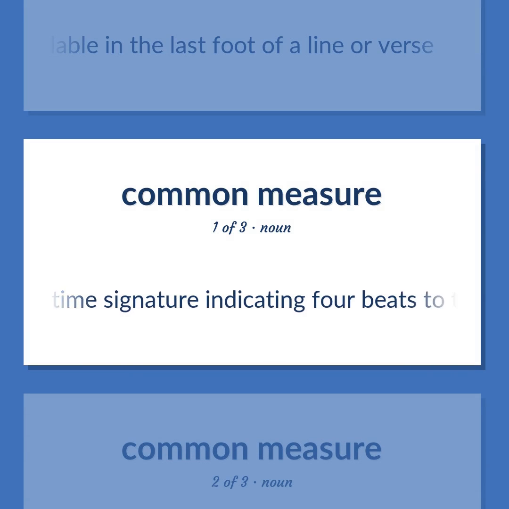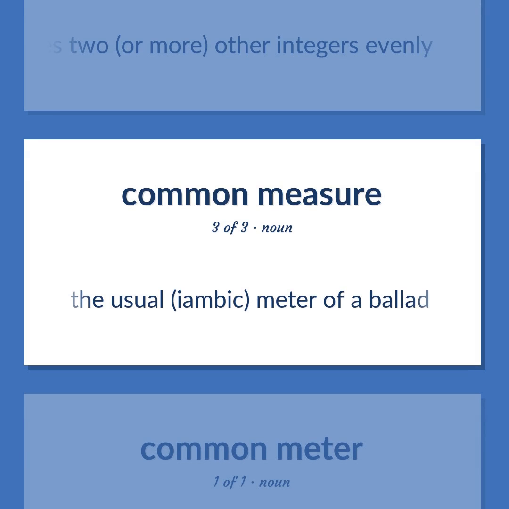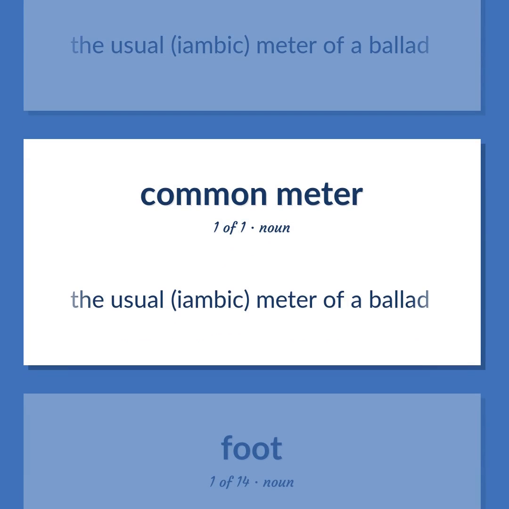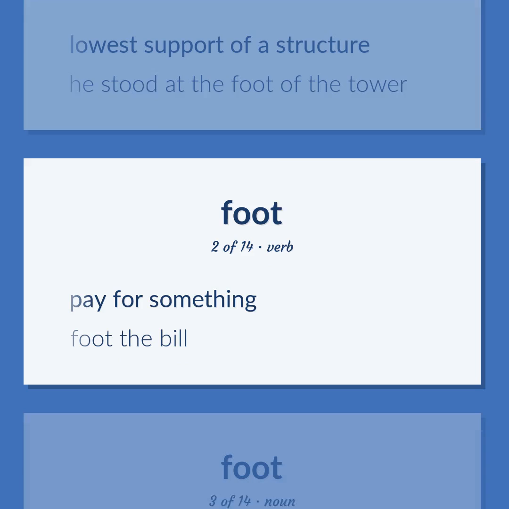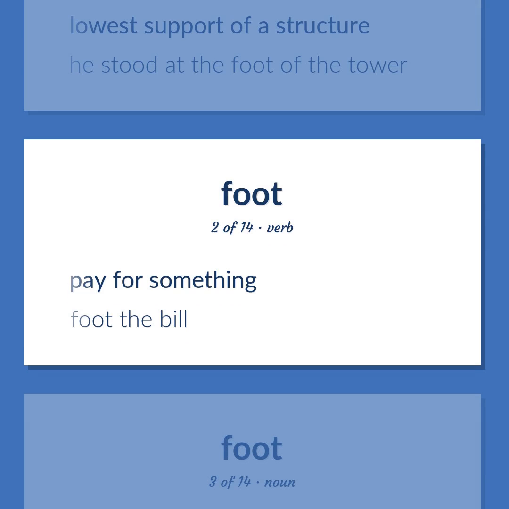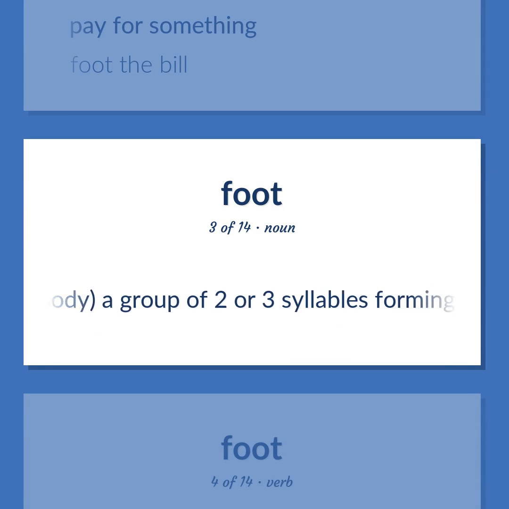A time signature indicating 4 beats to the bar. An integer that divides 2, or more, other integers evenly. The usual, iambic, meter of a ballad. Lowest support of a structure. He stood at the foot of the tower. Pay for something. Foot the bill. Prosody, a group of 2 or 3 syllables forming the basic unit of poetic rhythm.